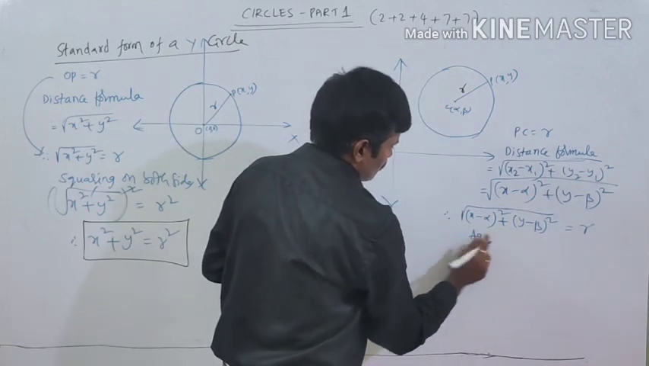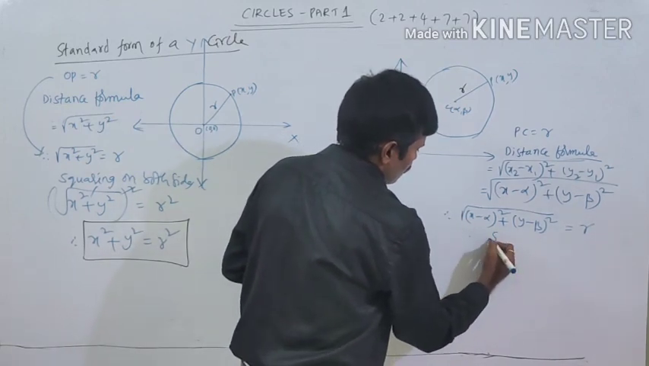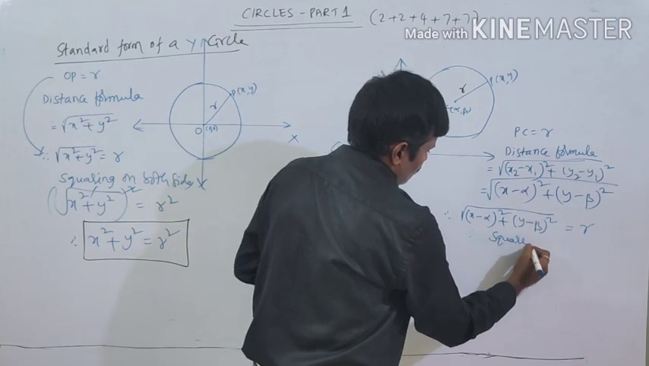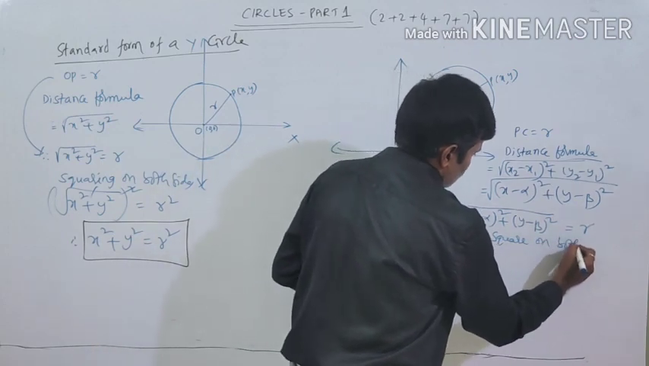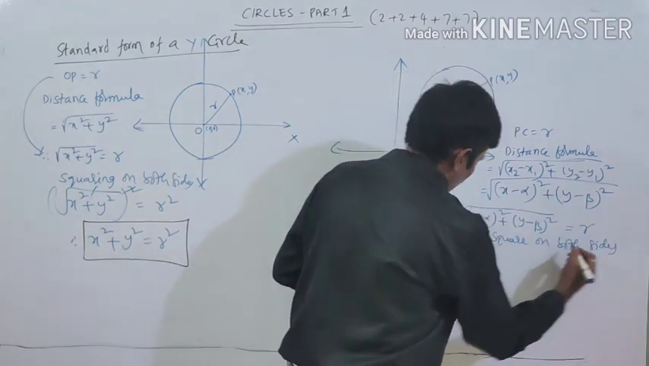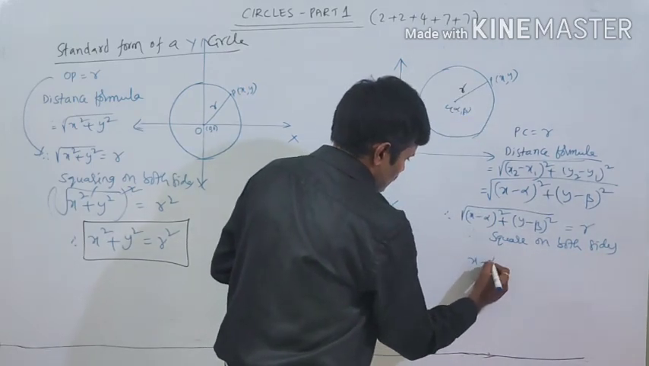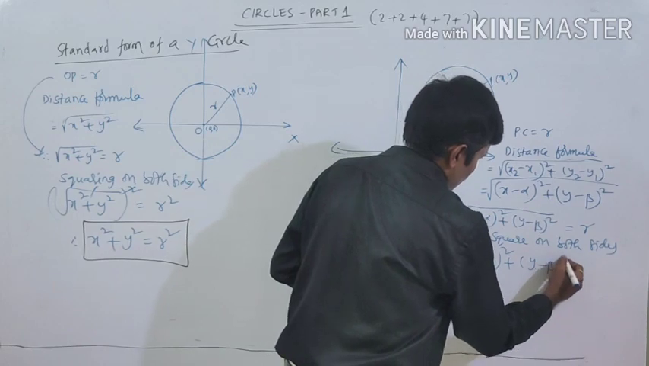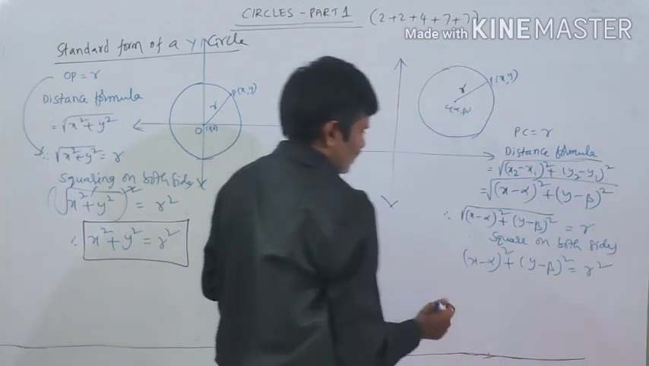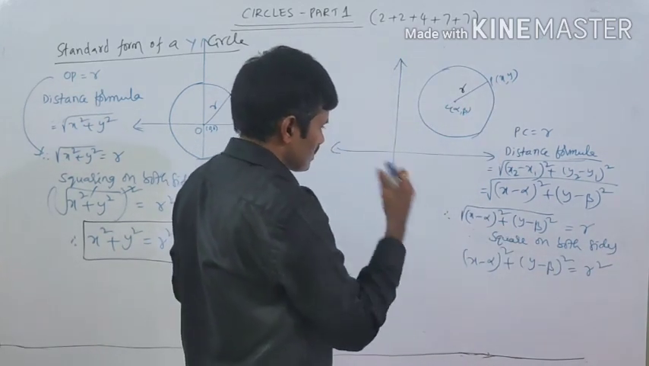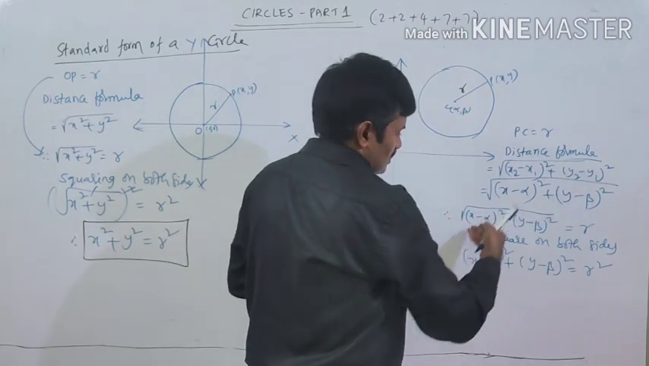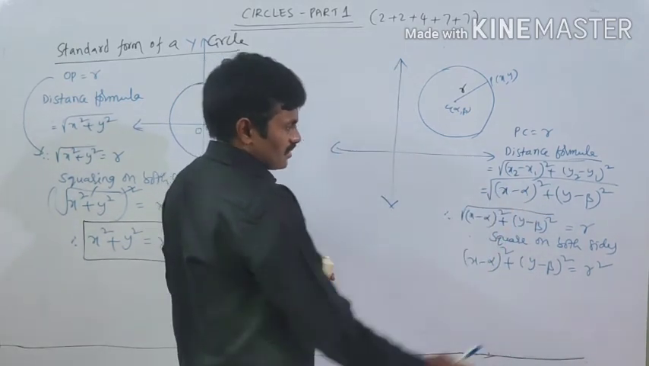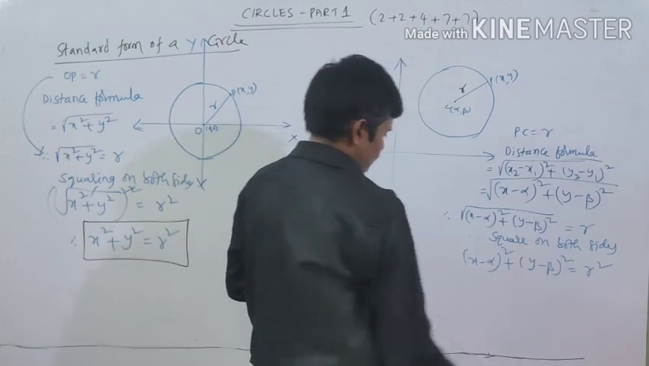Again, squaring on both sides. If you square on both sides, what do you get? x minus alpha whole square plus y minus beta whole square is equal to r square. Because by squaring on both sides we can remove the square root symbol, and here it becomes r square.